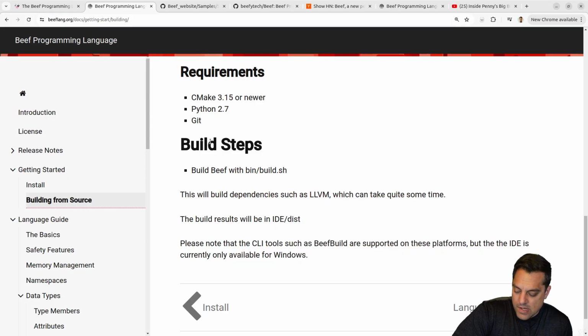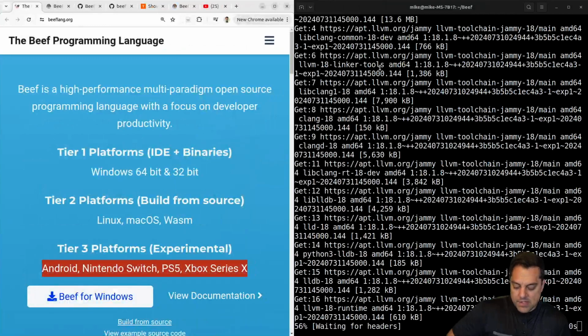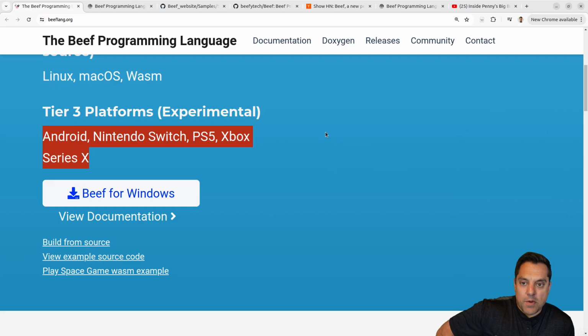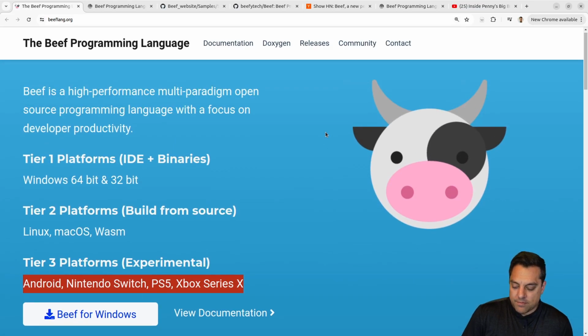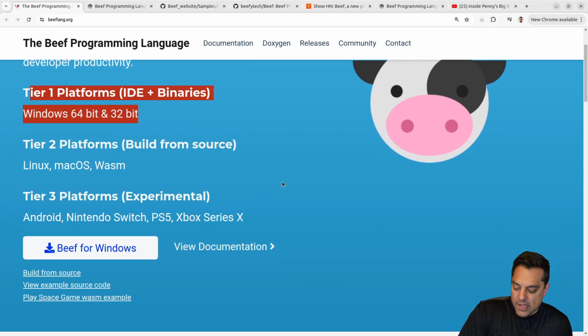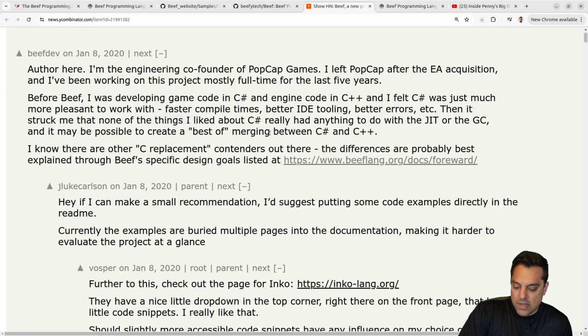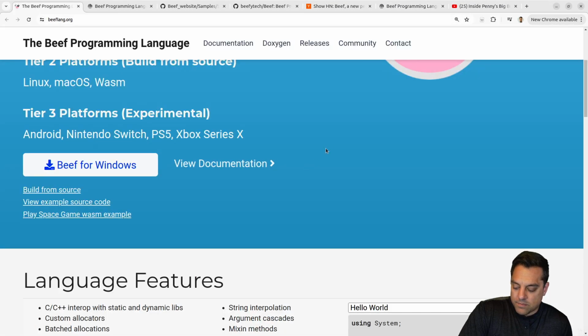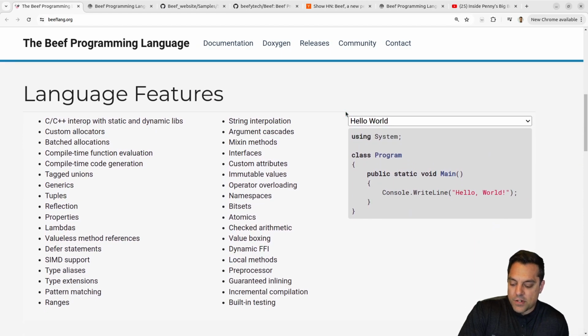Anyways, let's go ahead and just take a look at the language here while that's installing, and we'll give this another try. Okay, so interesting things here. I'm already intrigued with the language because it supports many different platforms that we don't usually see here. Now, I guess if you're building on LLVM, that framework basically supports all these platforms, which is really, really cool here. I like that it is clear what their target is. And again, we saw the Hacker News post that shows it was a game developer doing these things. But let's look at the language features here.